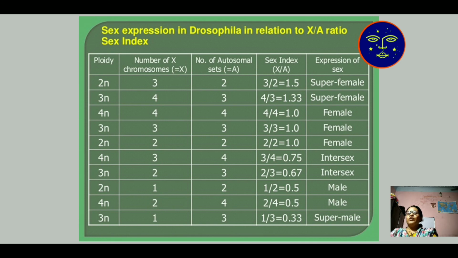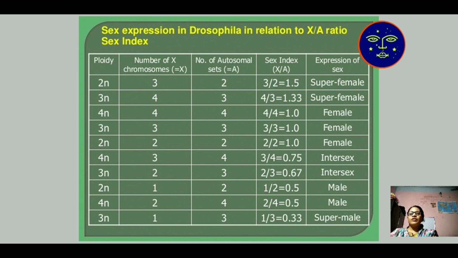When the sex chromosomes are 4 and the autosome sets are 3, the index is 1.33, that is super female. Below 1 is known as female, 0.5 is known as male character.